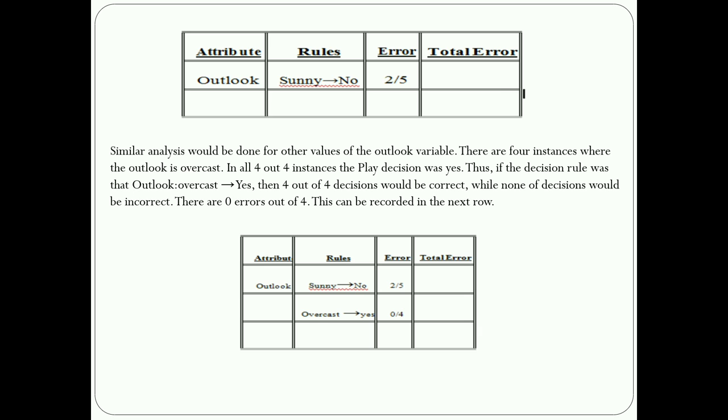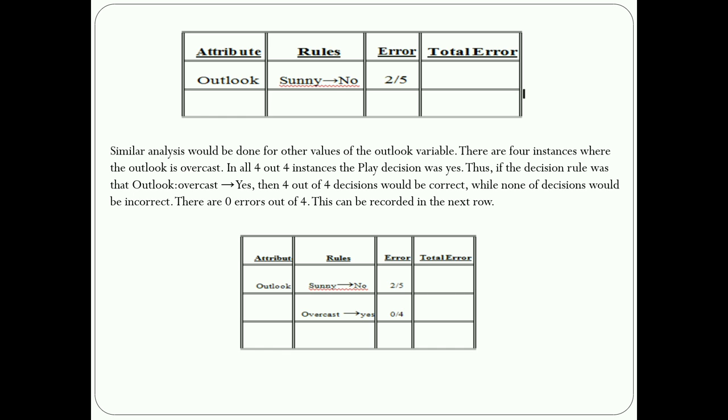This is recorded in the first row: outlook sunny rule is sunny, no, with two out of five errors. Similarly, you can take rainy and overcast.